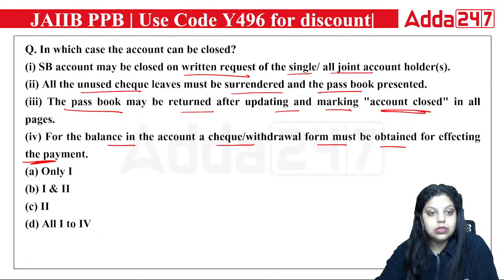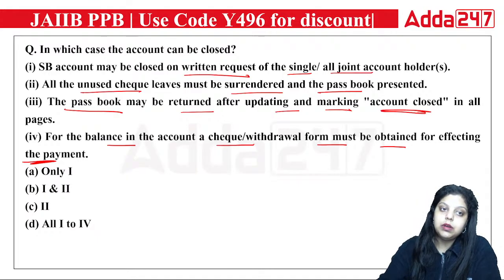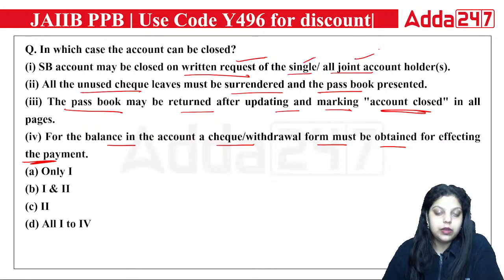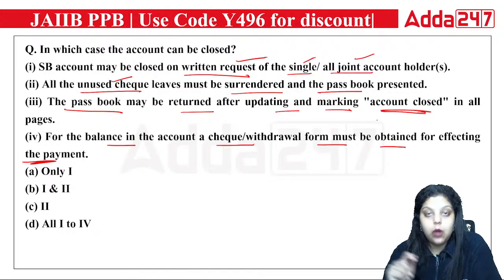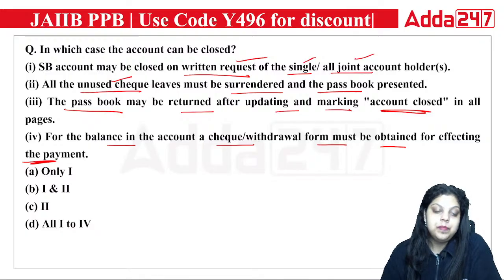And the right answer to this is simply all of the above. Definitely the request has to be given by the single account holder or all the joint account holders. Also unused checks have to be surrendered and the passbook also has to be presented. And the passbook will be returned after updating and marking account closed on every single page. And for the balance in the account, a check or withdrawal form must be obtained for effecting the payment. So the right answer is all 1 to 4.